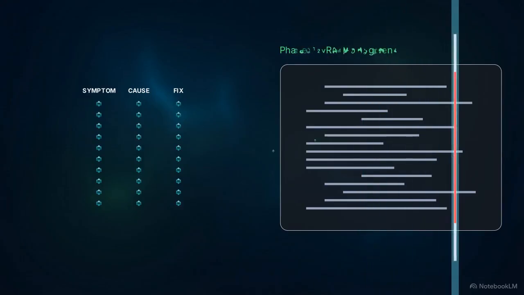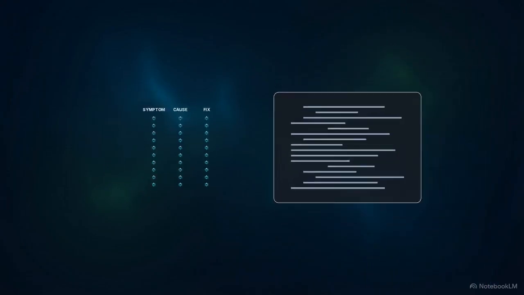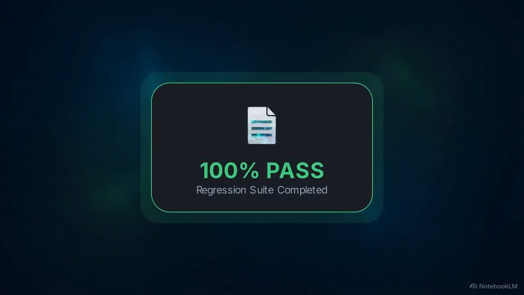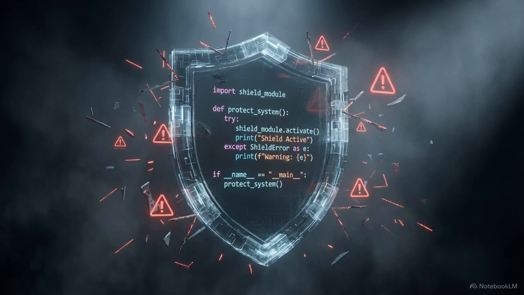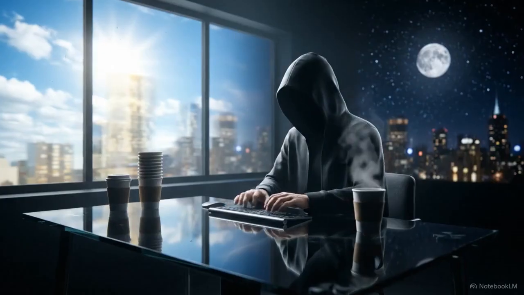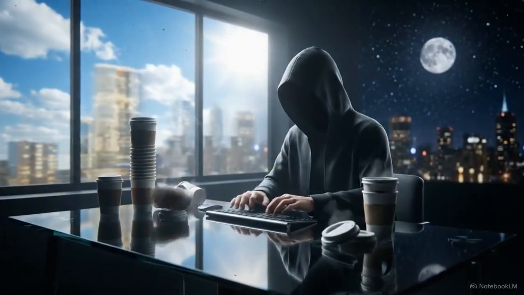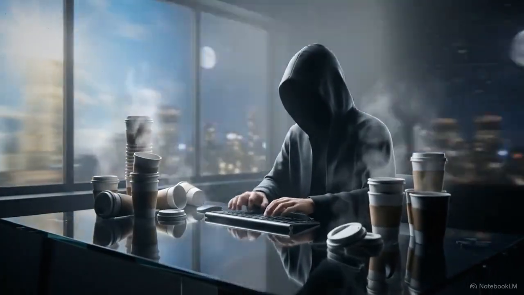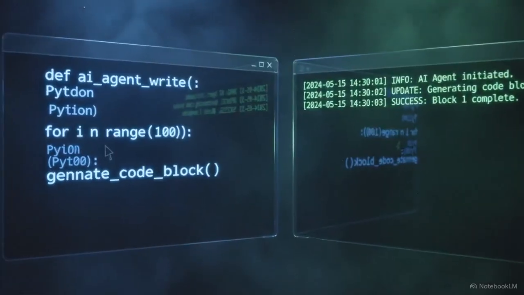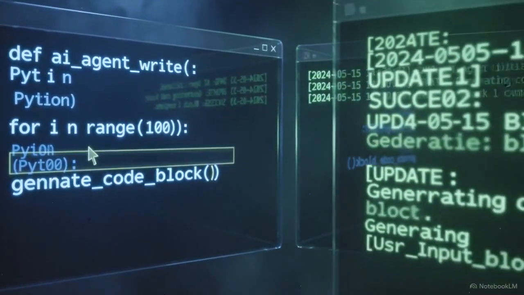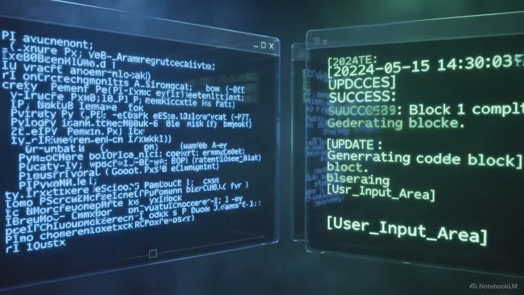It cross-references a codebase against all 94 entries in under 2 seconds via static analysis, identifying bugs without launching the runtime. Turning these errors into code transforms personal frustration into a preventative shield. It ensures that the community doesn't have to repeat the same 3-hour debugging sessions just to find a single encoding error. If we can automate the verification of bugs, the next step is to automate the coordination between the agents themselves.